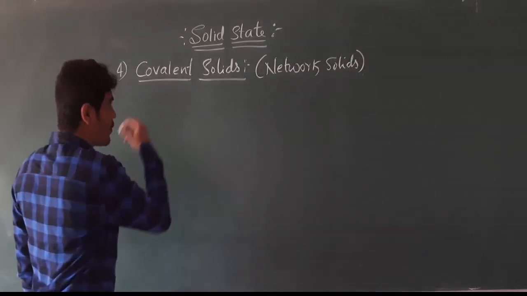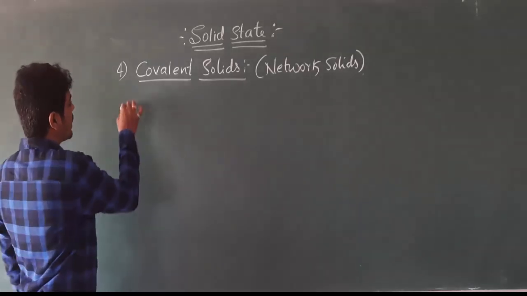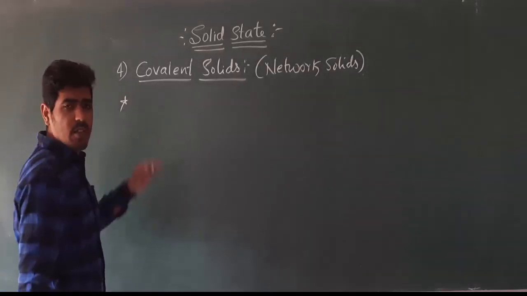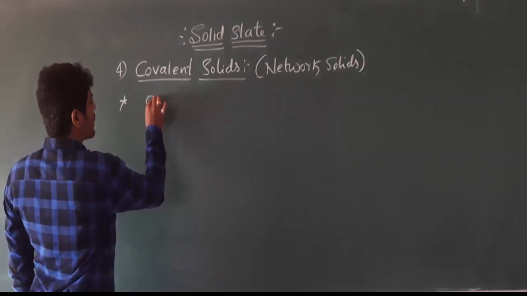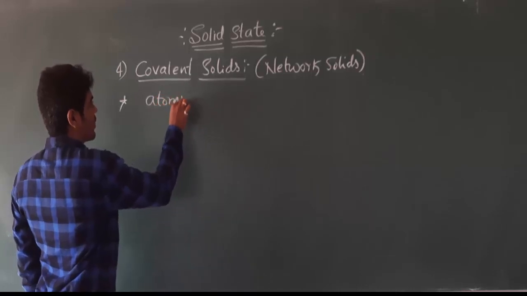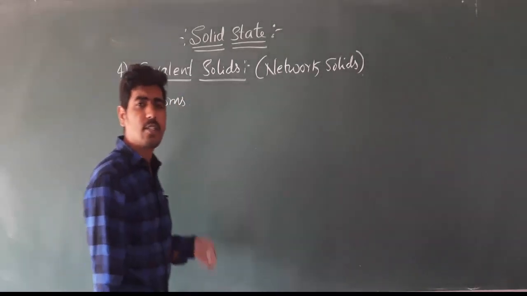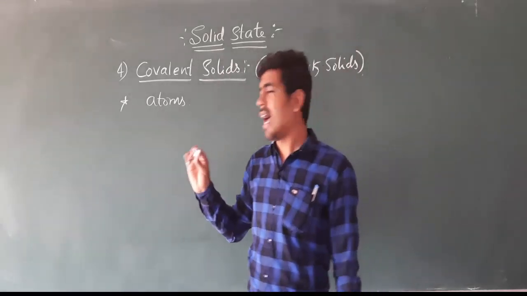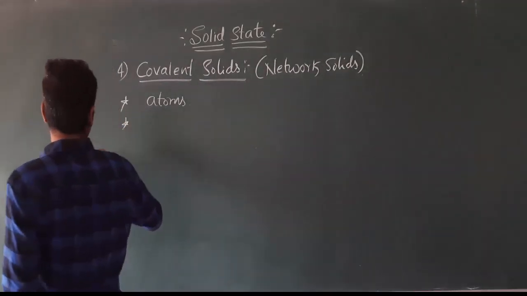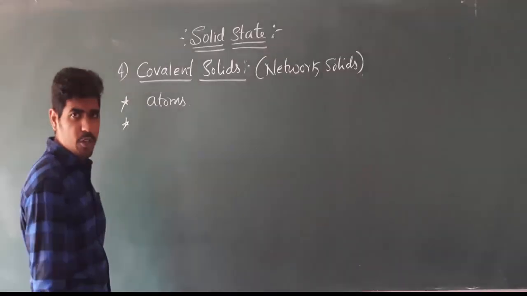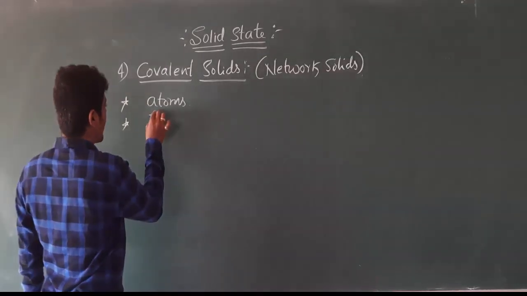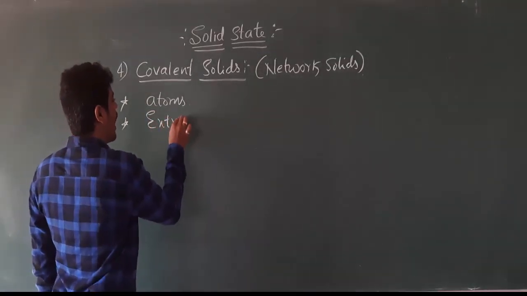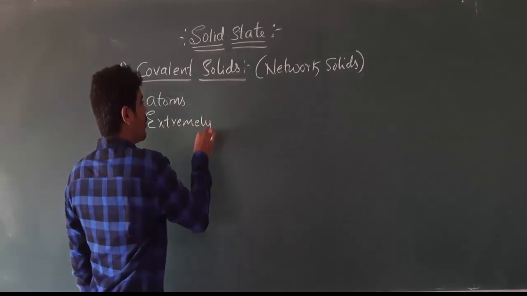Some of the characteristics of covalent solids are, here the constituent particles are atoms. Covalent solids are mainly made up of atoms, and these are also considered giant molecules, and they have extremely high melting point and boiling point.